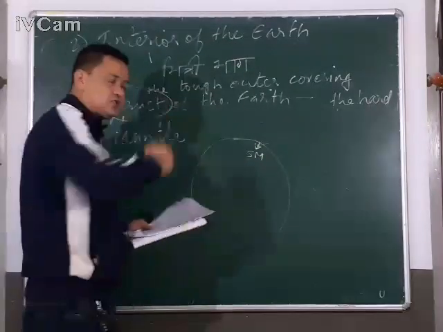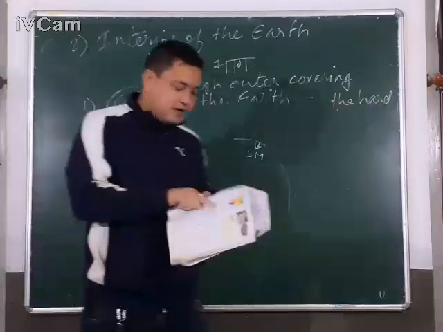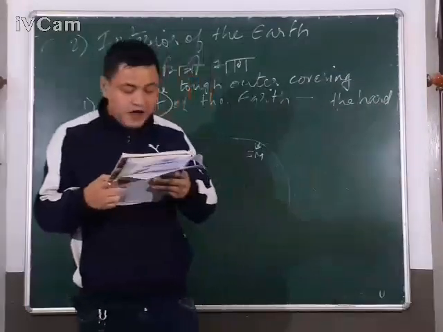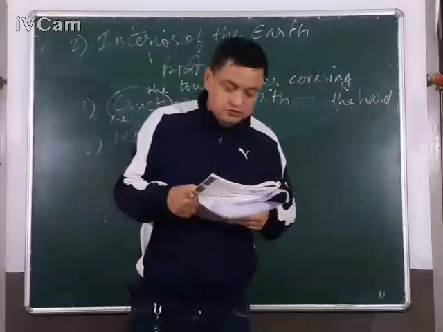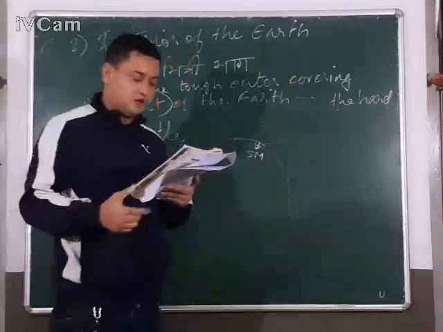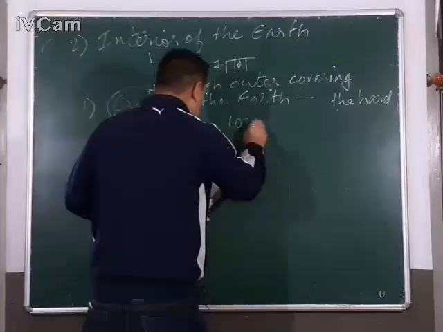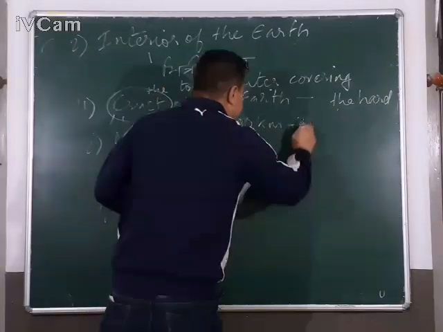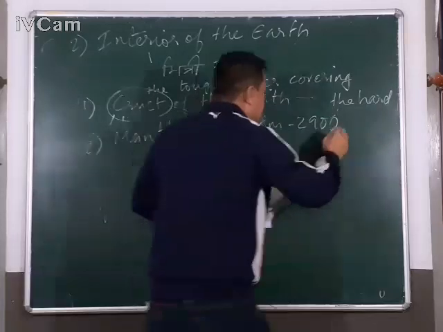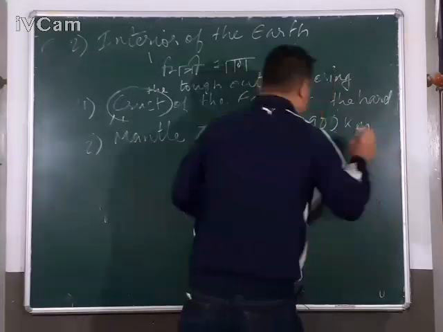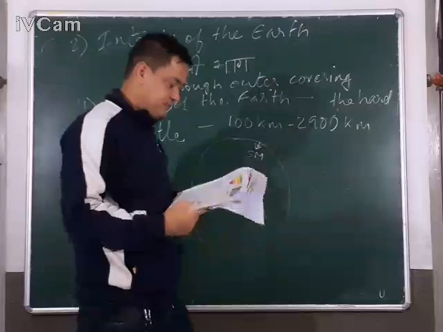Below the crust you find the mantle. You can refer to your book on page number 55, figure 6.2, structure of the earth. You can see the mantle. It basically ranges from 100 kilometers to 2,900 kilometers deep.